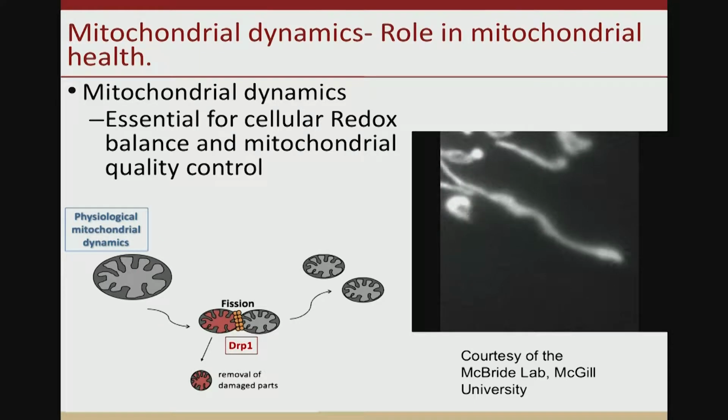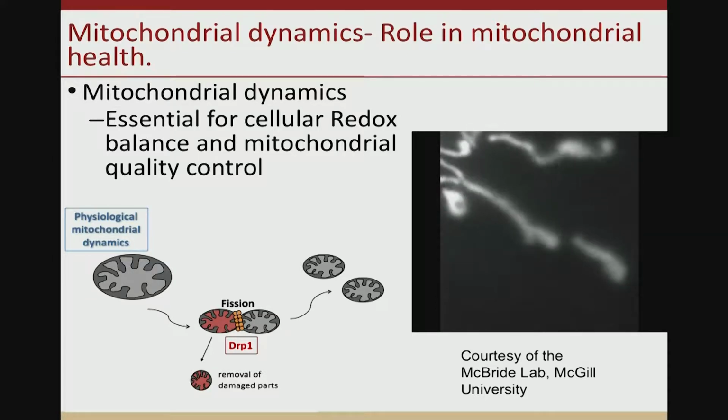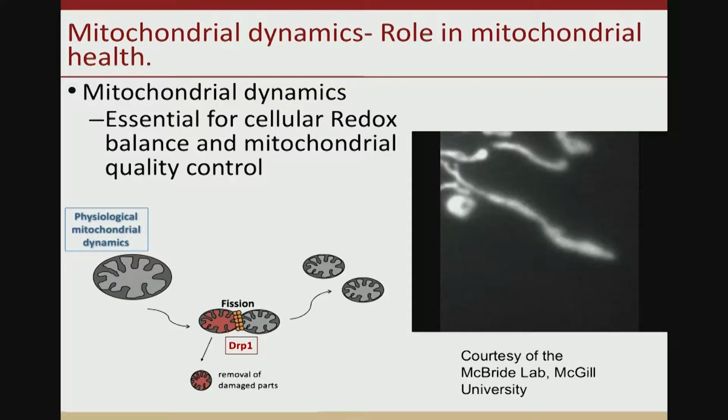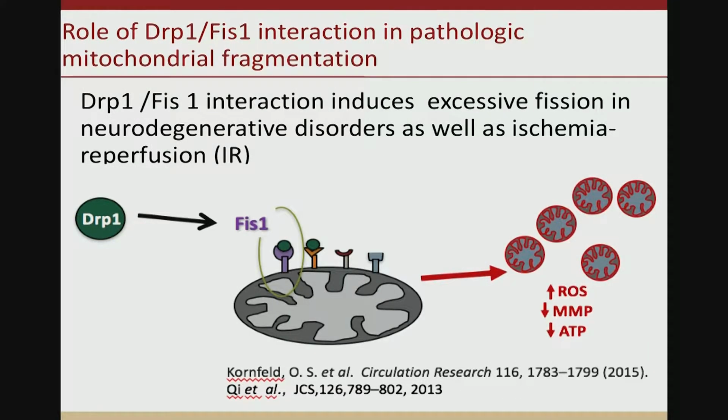On the converse is mitochondrial fission, or mitochondrial division, which is the segregation of damaged mitochondria and removal through a process of mitochondrial autophagy, or mitophagy. This process is mediated through a key protein, which I'm going to focus on, termed dynamin-related protein 1. While physiologic levels of mitochondrial fission are essential for mitochondrial quality control and efficient cellular respiration, excessive mitochondrial fission has been associated with decreased ATP production, cellular oxidative stress, as well as cell death.